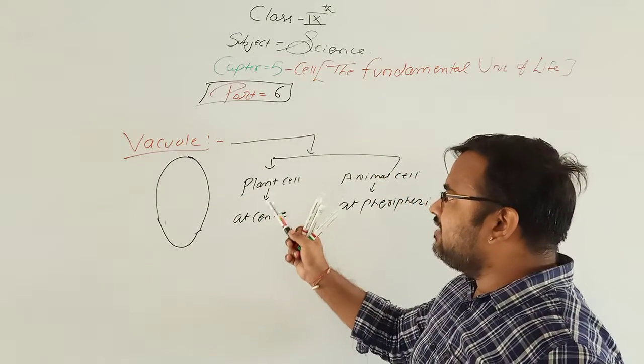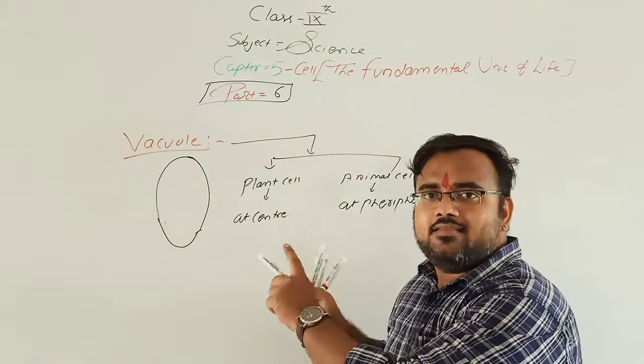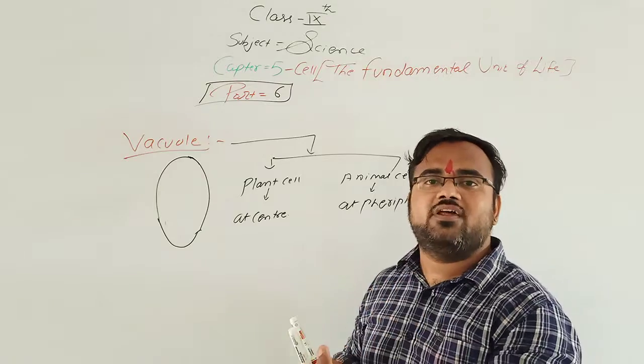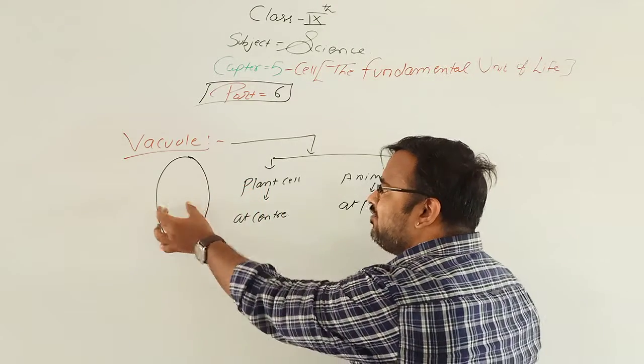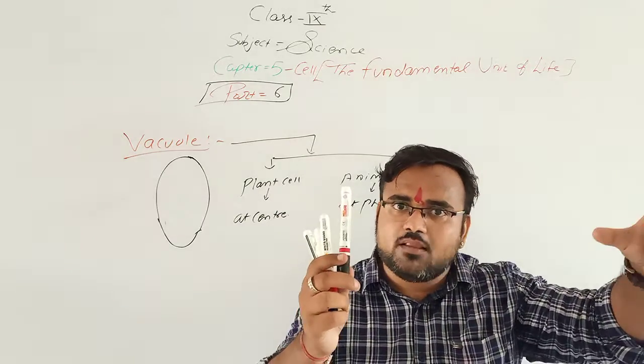in plant cell, as the vacuole is present at the center, the nucleus is present at the periphery.